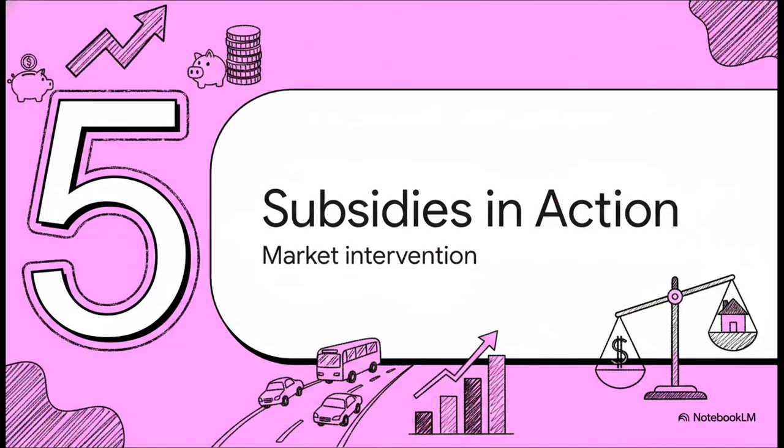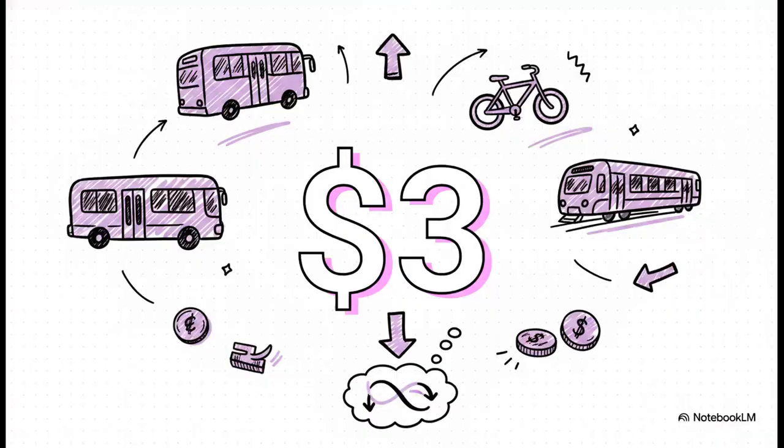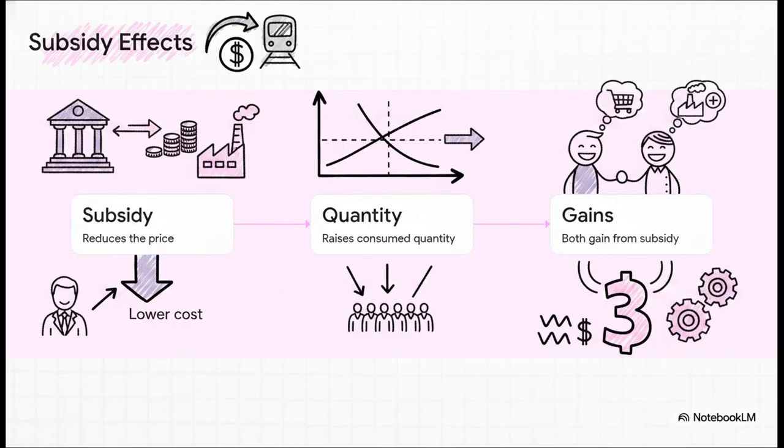Section 5. Government subsidies in action. Let's see how this builds on our golden rule in a real-world market intervention. We are going to anchor our math right now around a specific bold number provided in Dr. Ezzat's masterclass examples, a $3 subsidy. Imagine the government decides to intervene in a local transit market, and they offer operators exactly $3 for every single unit of transport they provide. So what happens next? Let's break down the mechanics of this shift step by step.